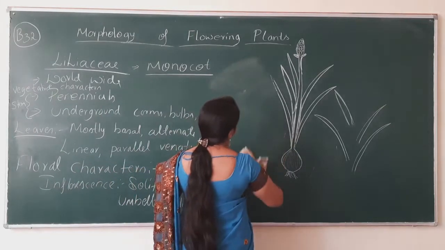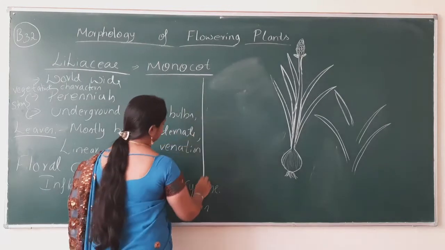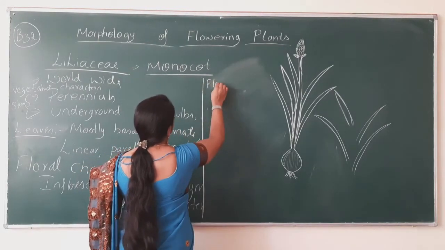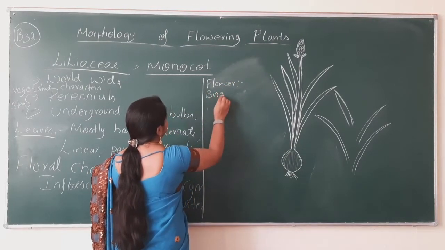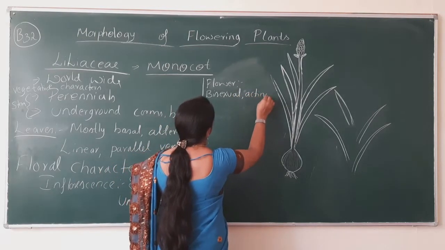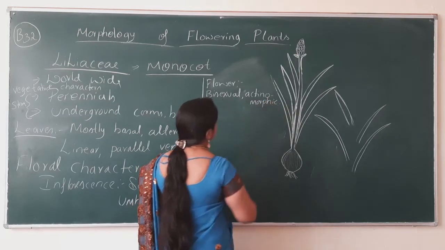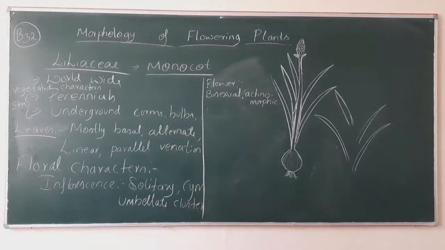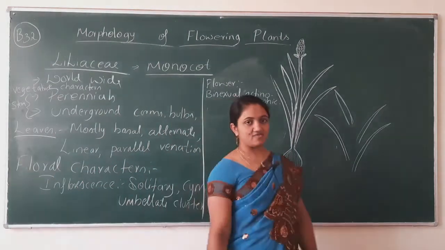And each flower is bisexual and actinomorphic. Actinomorphic bisexual means what, my dear students? Bisexual means both the reproductive organs are present in the flower.